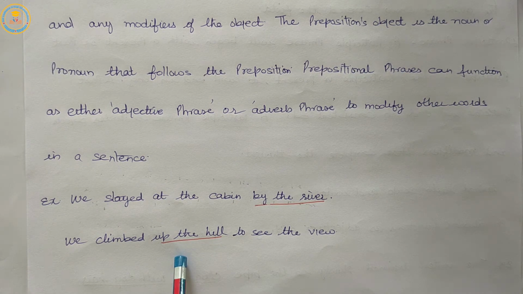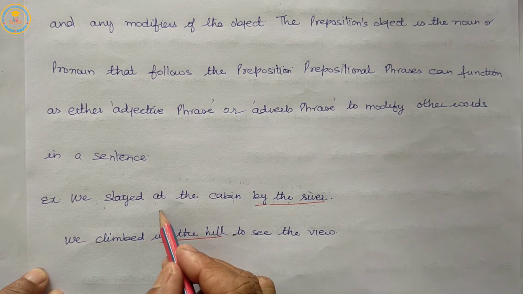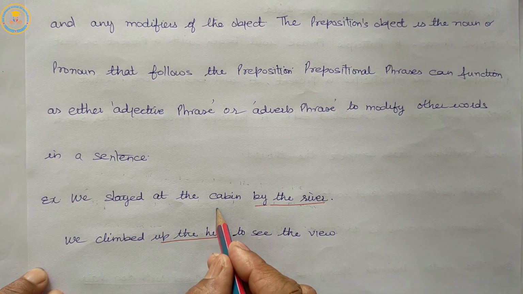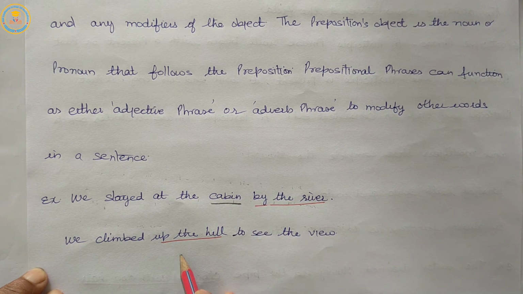The prepositional phrase functions as an adverb phrase modifying climbed. So in the first sentence, the prepositional phrase functions as an adjective phrase modifying cabin, and here the prepositional phrase functions as an adverb phrase modifying climbed.